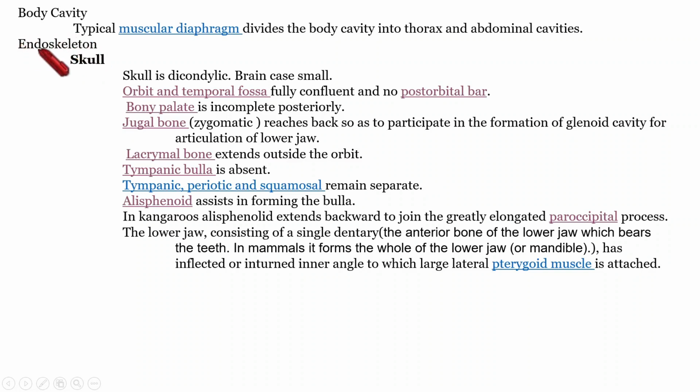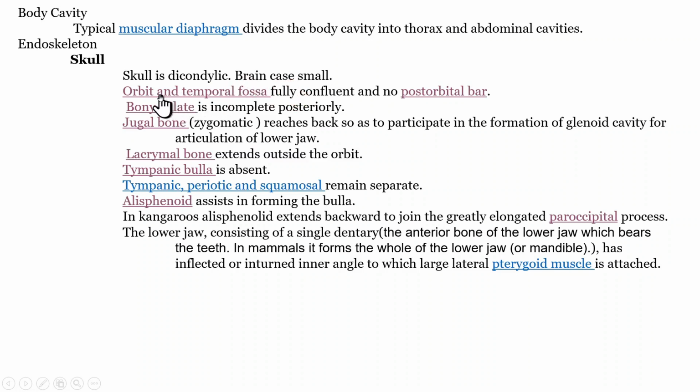Next, we are going to see the endoskeletal features of Metatheria. And in that section, first we are talking about the skull of Metatheria. The skull is dicondylic. That term we have already seen in the video that describes the characteristics and features of Prototheria. Anyway, once more I am repeating to remind you. Dicondylic means it is with two occipital condyles to attach with the atlas bone of the vertebrae. And also the brain case is small in the case of this Metatheria. And that's the first point.